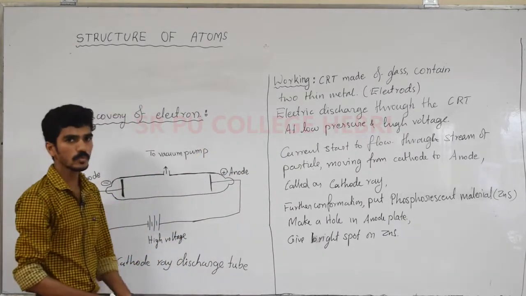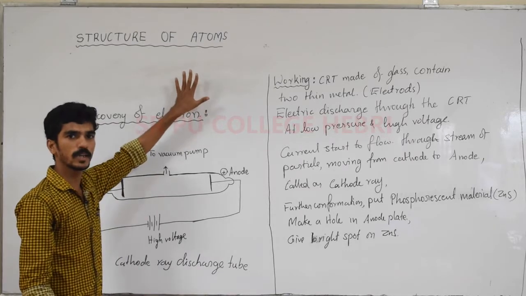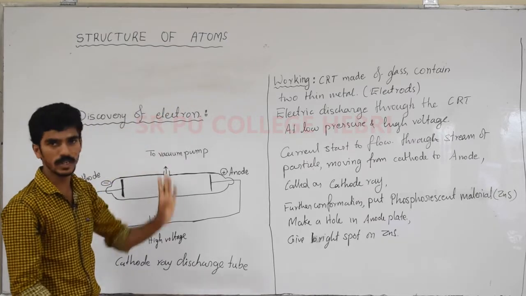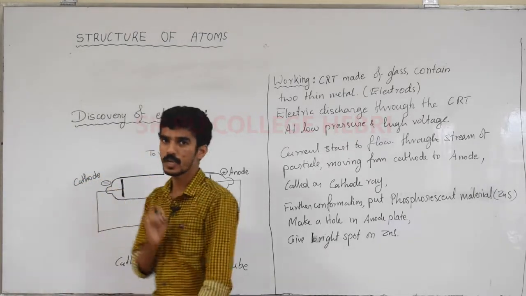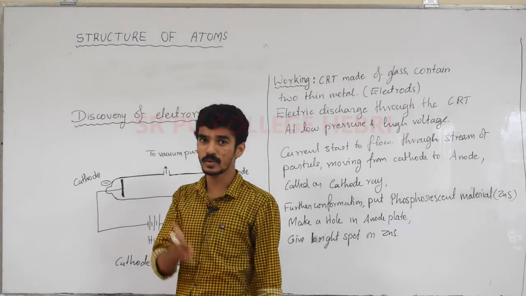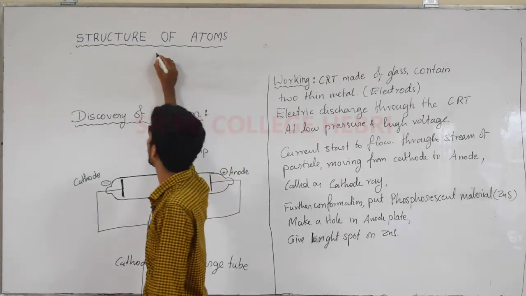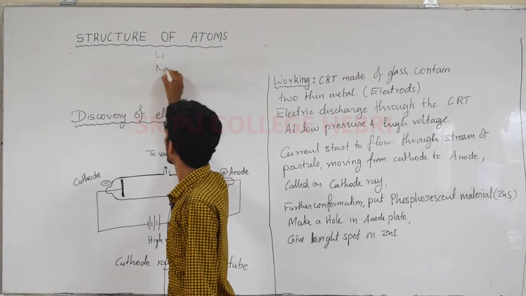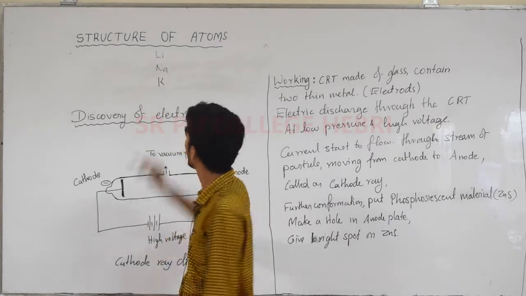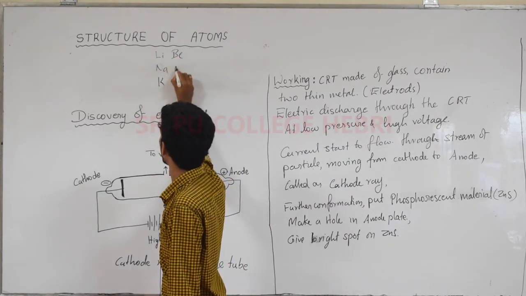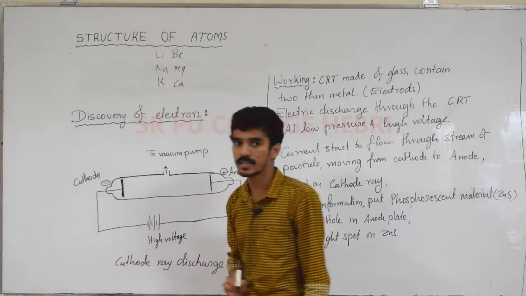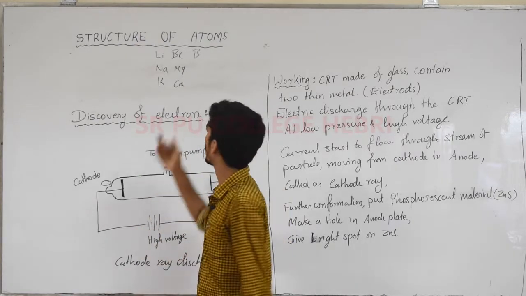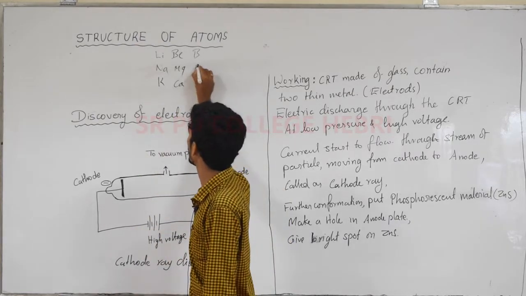Don't confuse this. This is regarding only the classification of elements, not the new chapter, structure of atom. Diagonal relationship means, you know the different kinds of elements present in the periodic table. I will take from lithium. Lithium, sodium, potassium are one group of elements. Next set, beryllium, magnesium, calcium, is another set. And the very next group, actually a D block element, but property wise there should be boron, aluminum.